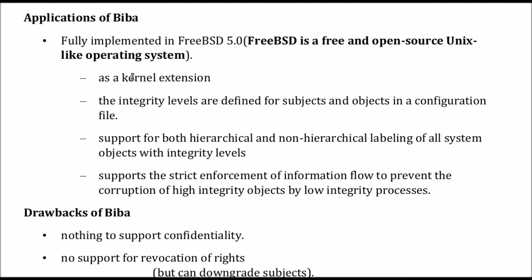The Biba model is implemented as a kernel version, and the integrity levels are defined for subjects and objects in a configuration file. It supports both hierarchical and non-hierarchical labeling of all system objects with integrity levels, and supports strict enforcement of information flow to prevent the corruption of high integrity objects by low integrity processes. These points we already discussed in the Biba model. So this is implemented in the FreeBSD 5.0 operating system.